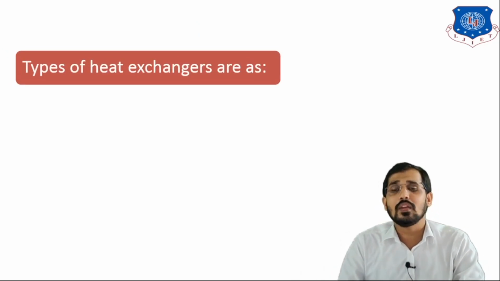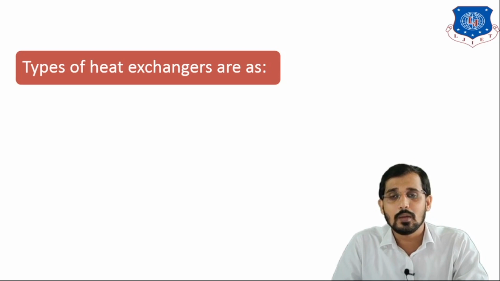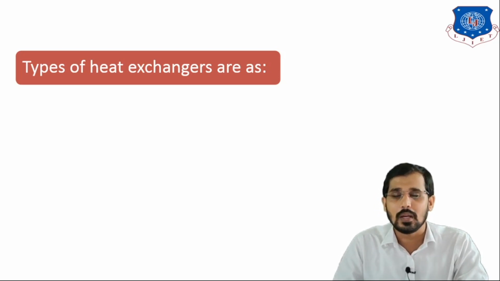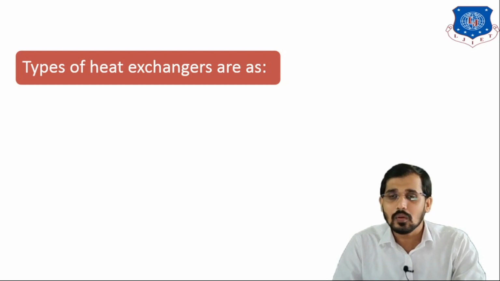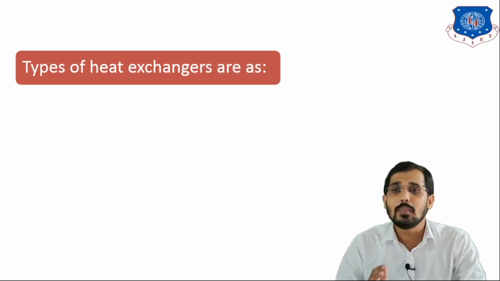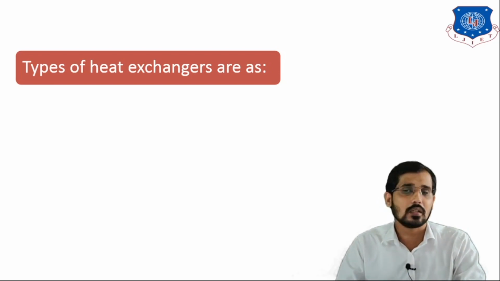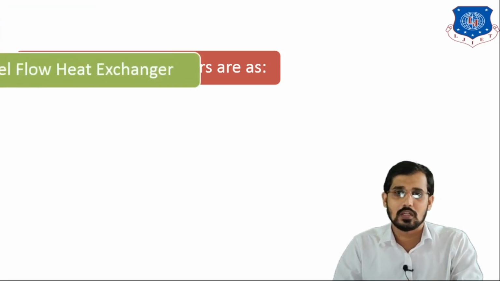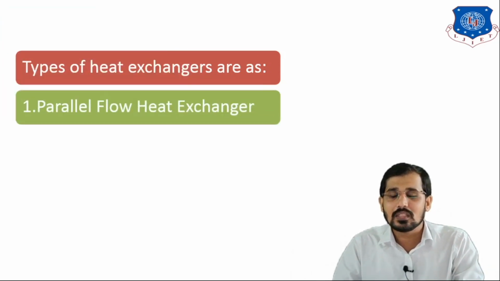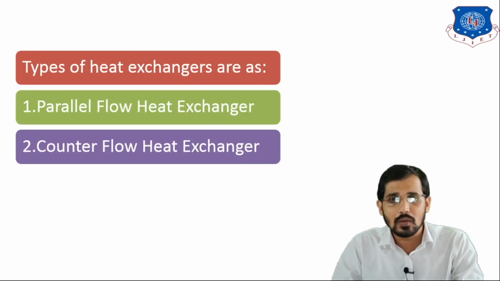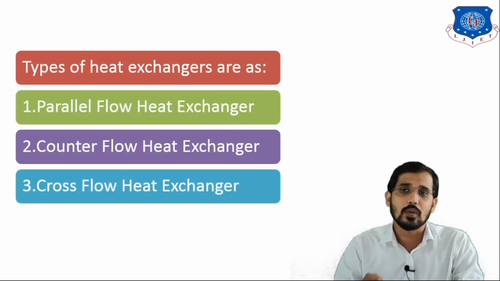We know that there are various types of heat exchangers, for example the plate type heat exchanger, double pipe heat exchanger, and fin type heat exchanger. But in this lecture I will explain the heat exchangers based on flow patterns. There are three flow patterns. The first one is co-current, the second one is counter current, and the third one is cross current. Co-current means parallel flow heat exchanger, counter current means counter flow heat exchanger, and the last one is the cross flow heat exchanger.